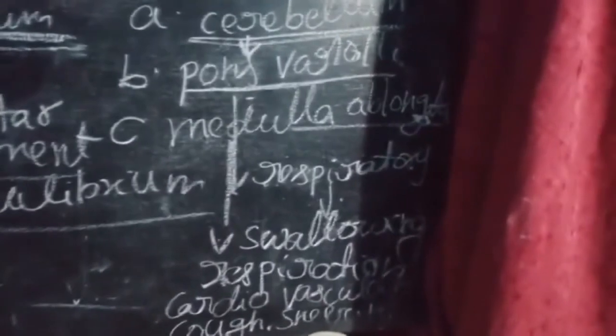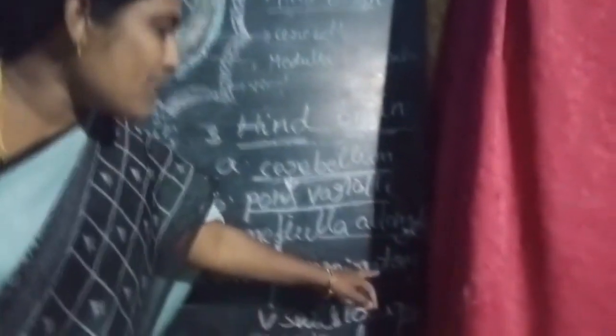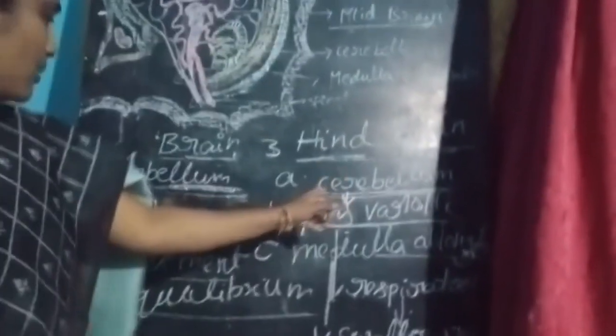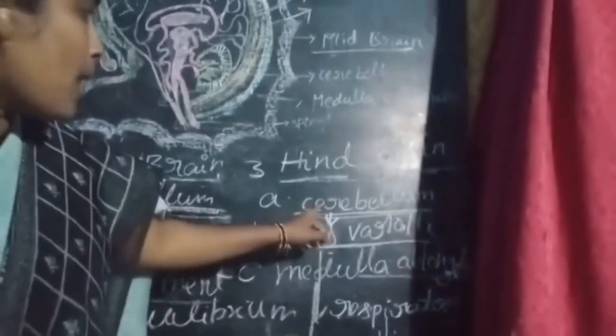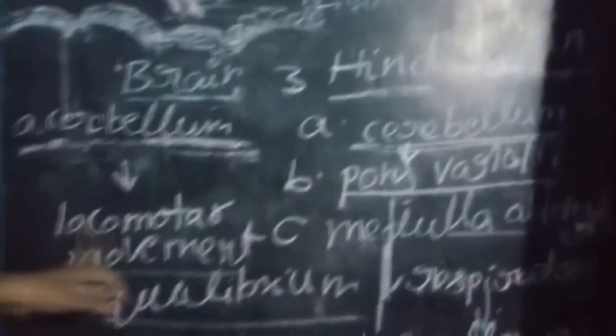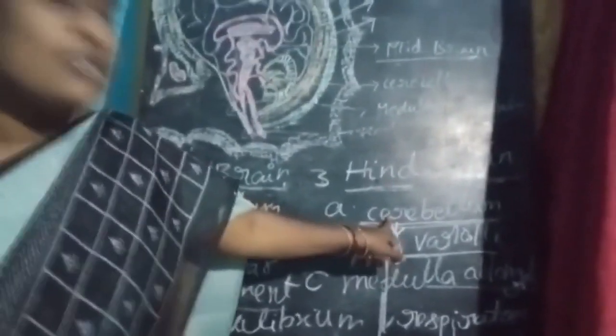You can see, first one, pons varolii controls the respiratory muscles. Cerebellum is the second largest part of the brain. This one is equilibrium. This is the సమతా స్థితి. శరీరాన్ని సమతా స్థితిలో ఉంచడానికి ఉపయోగపడేటువంటి పార్ట్ వచ్చేసి మనకి cerebellum.